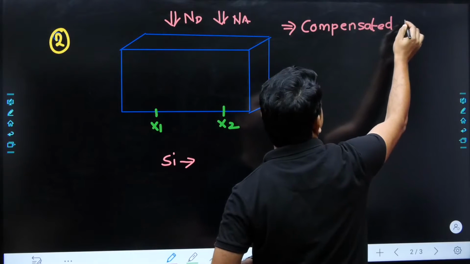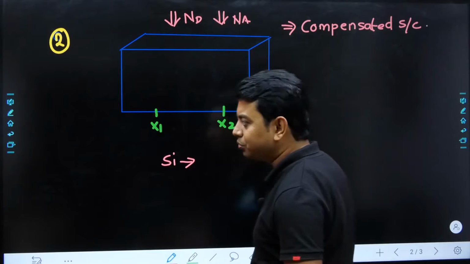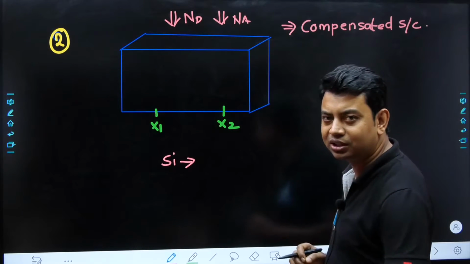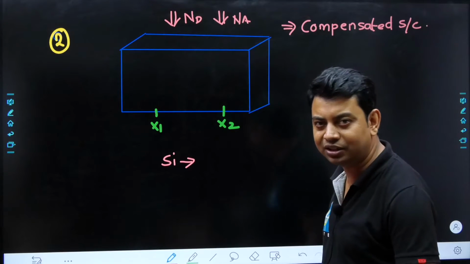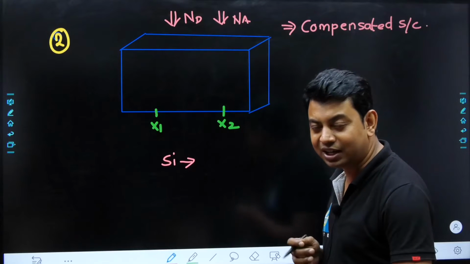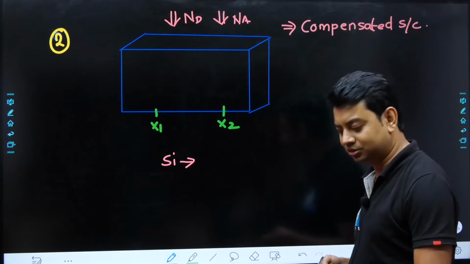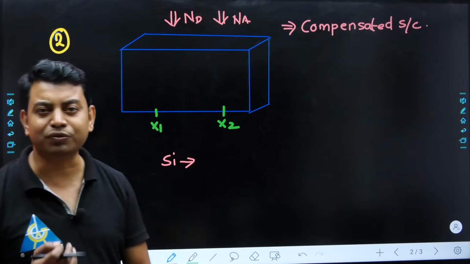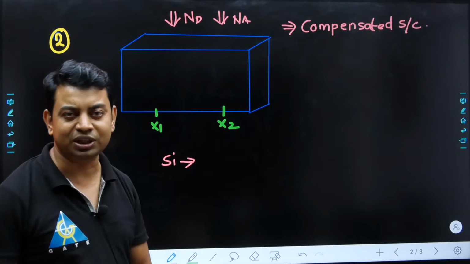In this compensated semiconductor, as we understood in my conceptual part, the holes and electrons both will get recombined, and as a result we are left with those many electrons and holes, determined by the greater doping concentration.